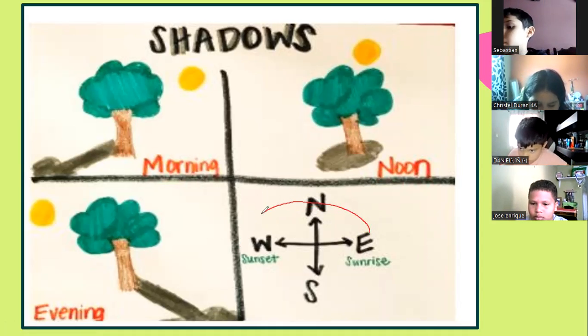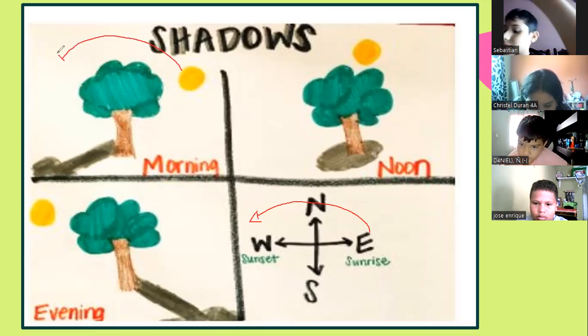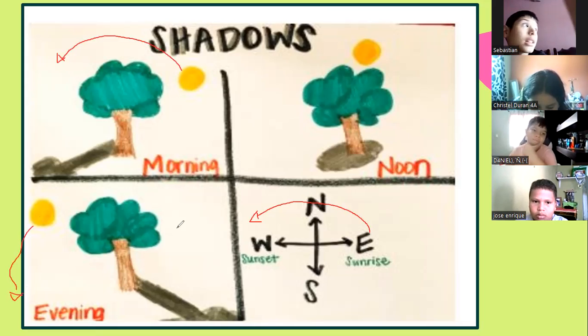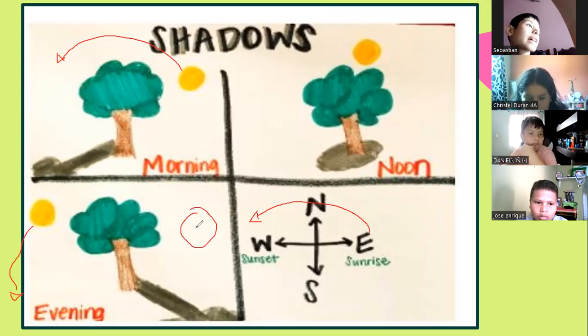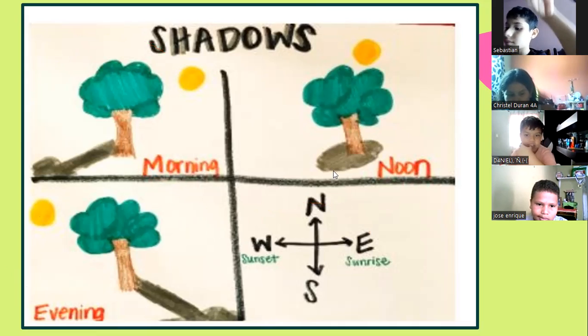The sun rises in the morning in the east and sets in the west, like that. So the sun path follows this way. And then we have the moon here, following the same path as the sun.